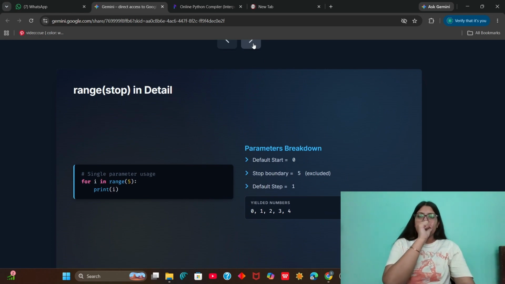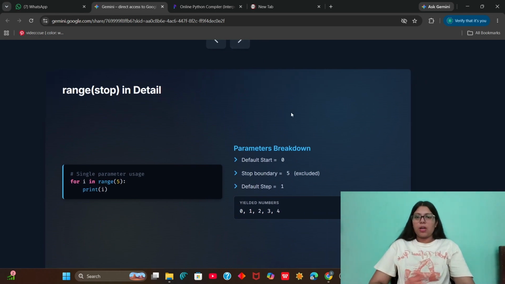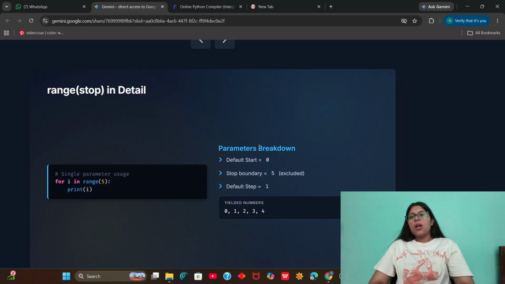So this is the range function that we have to learn. Now here is an example for each one of them. For i in range(5), print i. So what is happening here? We are not specifying the start position here, so the loop will take the default start, that is 0. We have made the stop boundary 5, and 5 will be excluded.